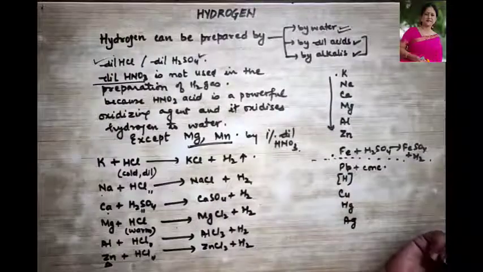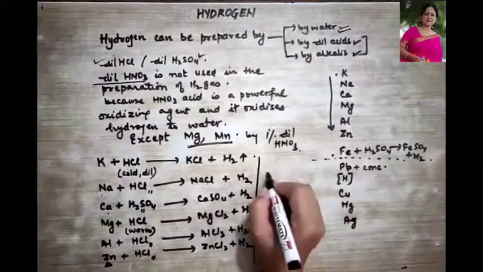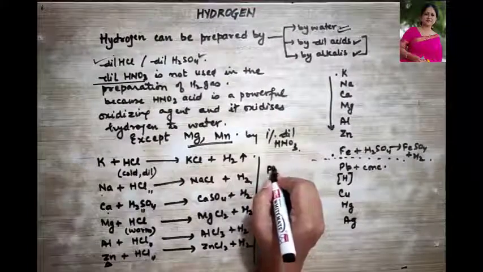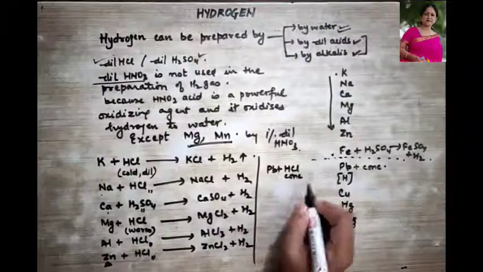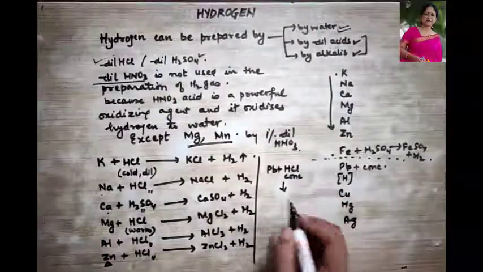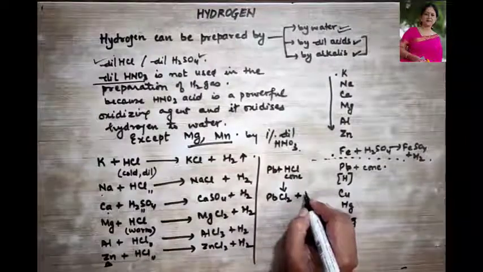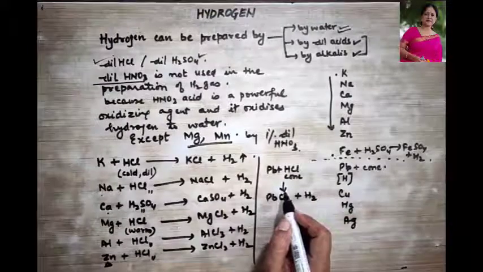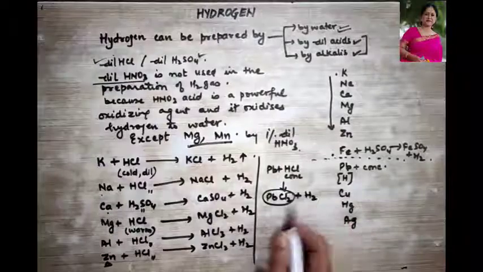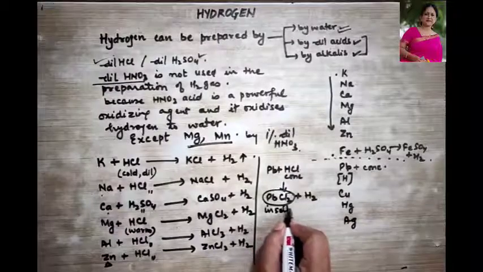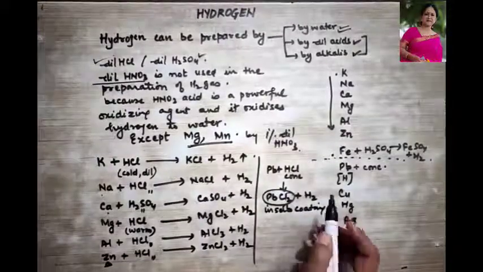Now here we need concentrated acid. Okay, so I'm writing it down over here. For example, Pb reacts with HCl. Now this is your concentrated acid. So what is it going to give us? It will give us PbCl2 plus hydrogen gas. But here what happens? This PbCl2 forms an insoluble coating and does not allow the reaction to proceed.